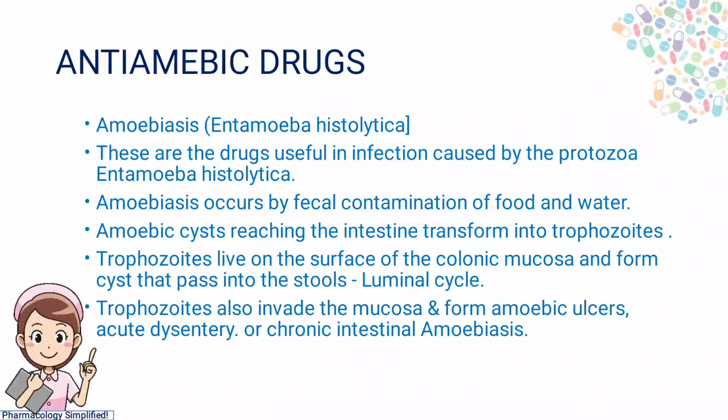The fecal contamination, which consists of amoebic cysts, reaches the intestine and transforms into trophozoites. These trophozoites live on the surface of the colonic mucosa, meaning in the large intestine, and form cysts that pass into stools, which we call the luminal cycle. These trophozoites also invade the mucosa and form amoebic ulcers, acute dysentery, or chronic intestinal amoebiasis.